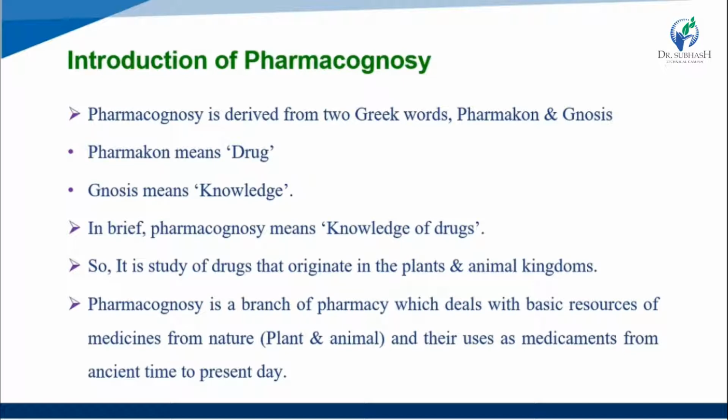Herbal drugs are used for medicinal purposes.